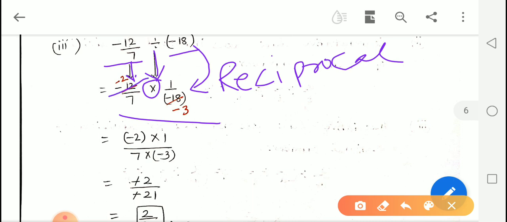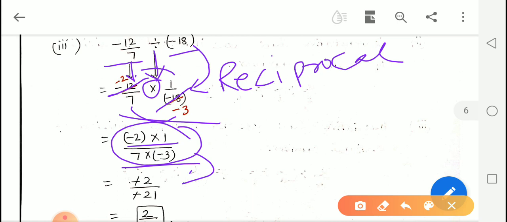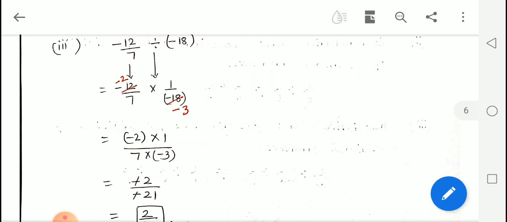6 2s are 12 and 6 3s are 18. Because there are negative signs, so we will put the negative sign along with that. Now our numerator is negative 2 multiplied by 1 and denominator is 7 multiplied by negative 3, and after multiplication we will get negative 2 upon negative 21 as an answer.